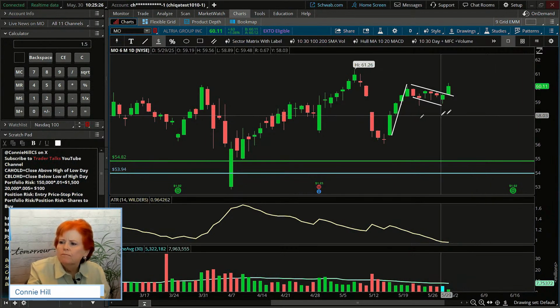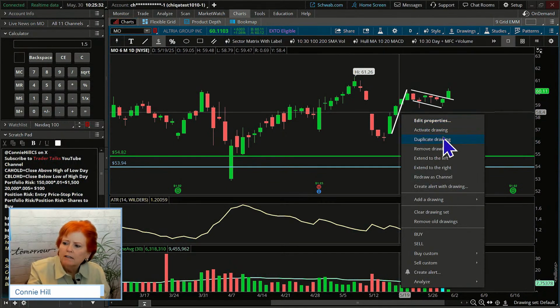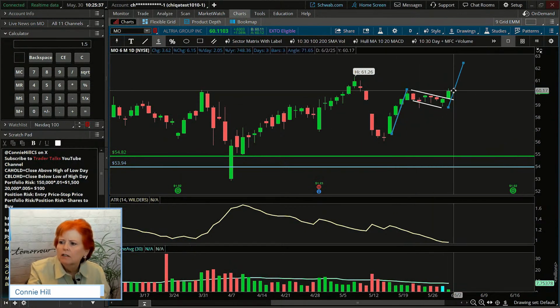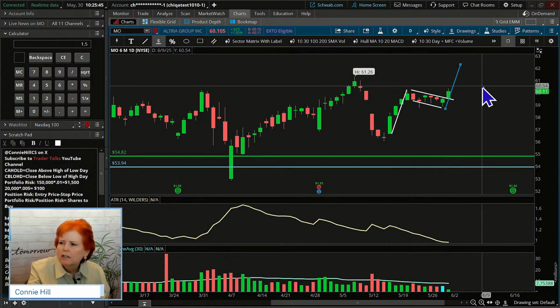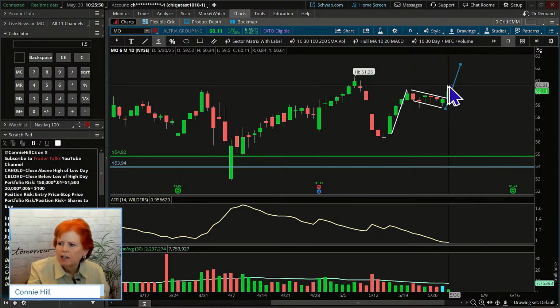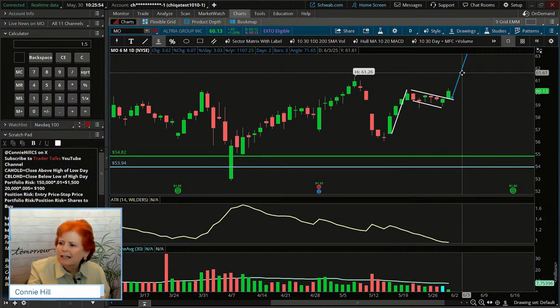So what we could do here, I'm going to adjust this border over here. We're going to take our flagpole and duplicate it, because the next expected move is about the distance of the flagpole. We could put it back here towards the edge of the flagpole to create a target. This would put it up here about 62 and some change. Or if you want a more aggressive target, you could maybe place it here where we see the breakout.